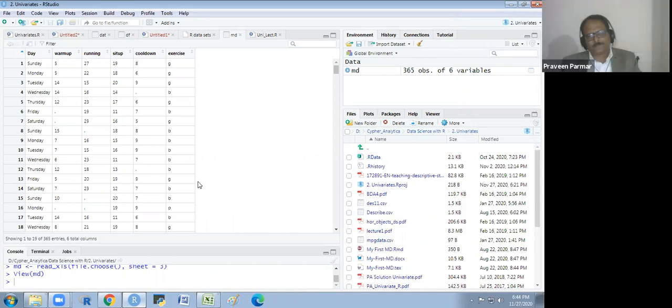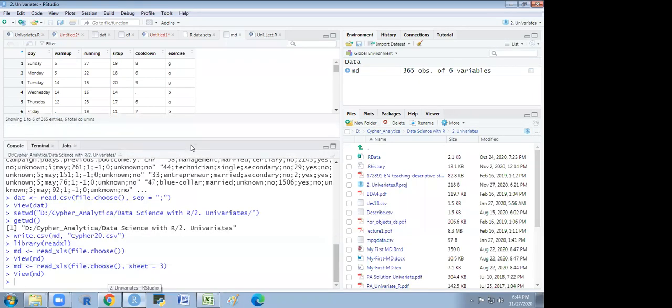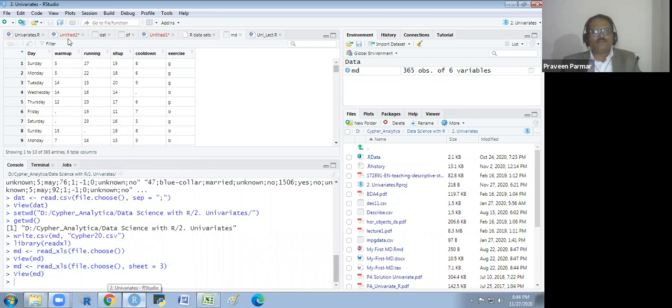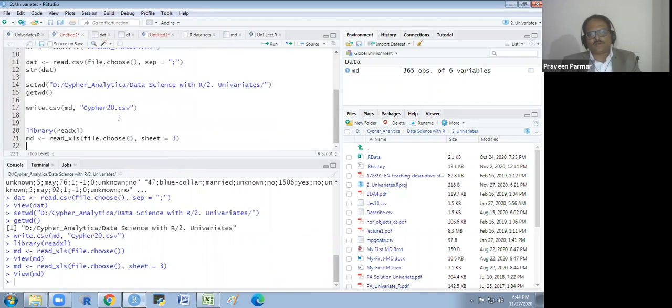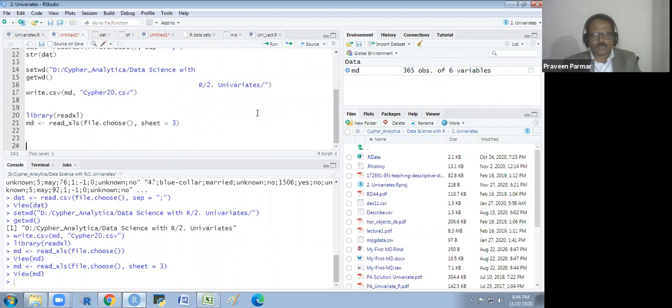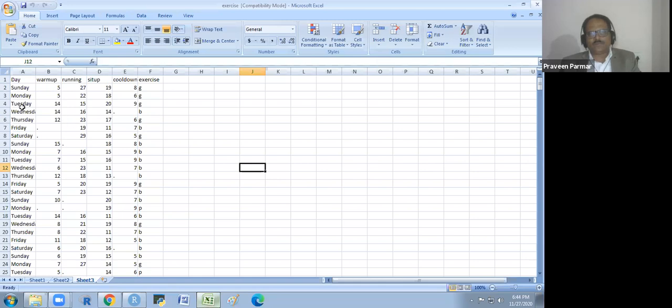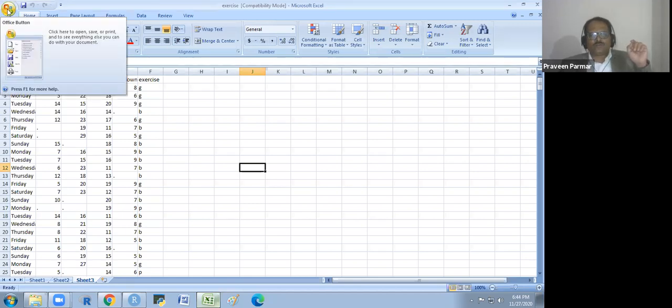Okay. Yes, sir. But I feel the better way to read the file in R is to convert your Excel file into CSV format. So it's very easy to convert the Excel format. If you want to convert this sheet only into the CSV format, you will get only one sheet. In the Excel, you will get by default 3 sheets, and then you could increase the sheets or whatever. So this is a very simple way.